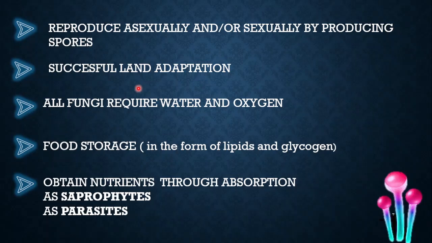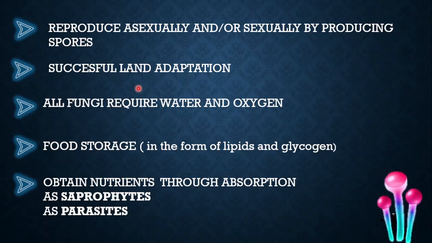And if we talk about chitin, I have told you earlier, chitin is very resistant to physical abrasion and chemical abrasion. Even in the case of cellulose and lignin, which are present in the cell wall of plants, it has been seen that fungi can also decompose plants. That's why it is not good for lumber, stored timber, or stored wood. So fungi are very resistant to physical or chemical abrasion due to the presence of very strong chitin in their cell wall.